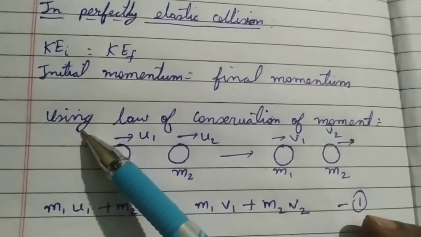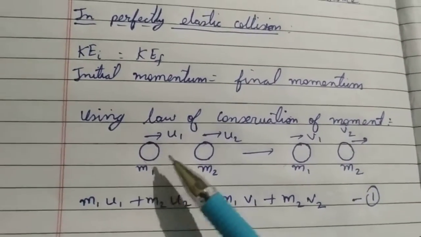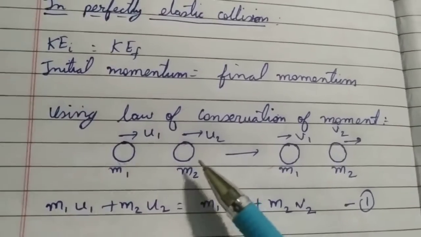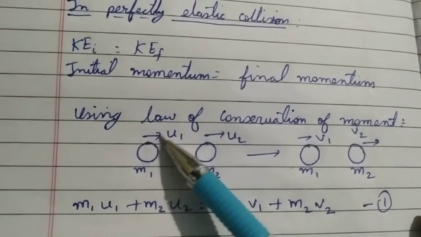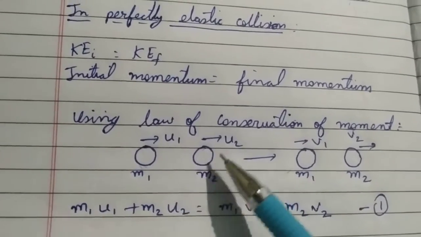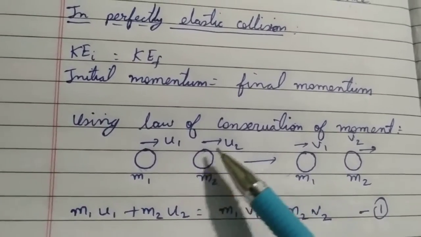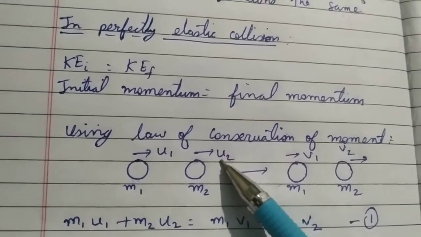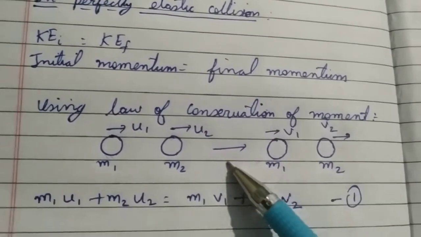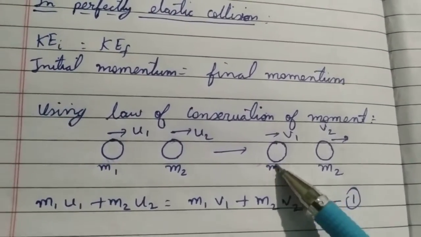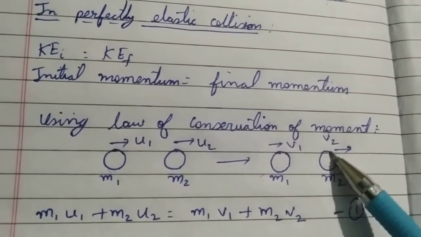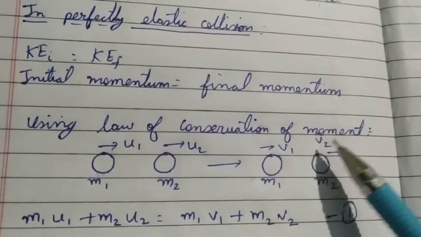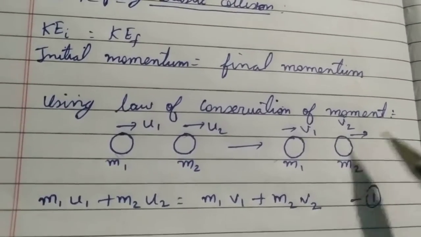So first, say there is a body m1 and there is also another body m2. Okay, m1 is moving with the initial velocity of u1 and body m2 of mass m2 is moving with velocity u2. After collision, if the body of mass m1 moves with final velocity v1 and body of mass m2 moves with the final velocity of v2.